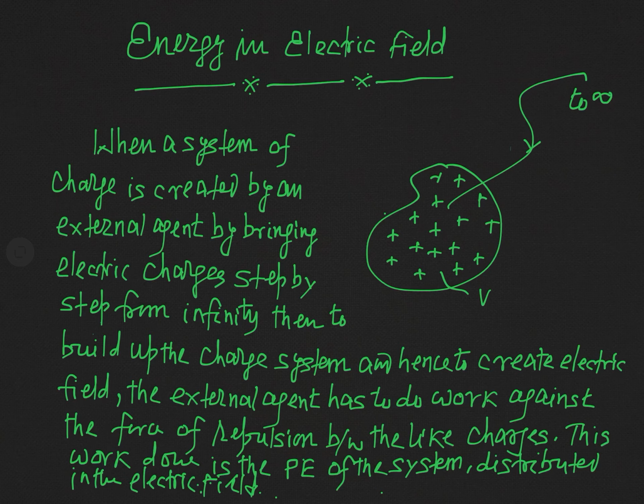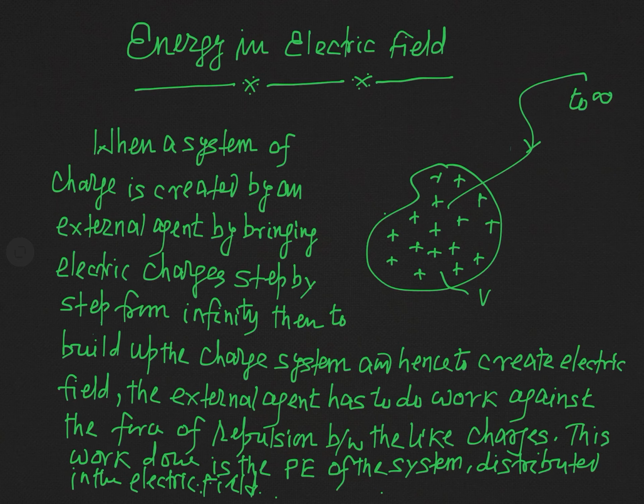So the work done by the external agent in building up this charge system, or you may say to create the electric field, as whenever this charge system is created, this system will produce electric field.